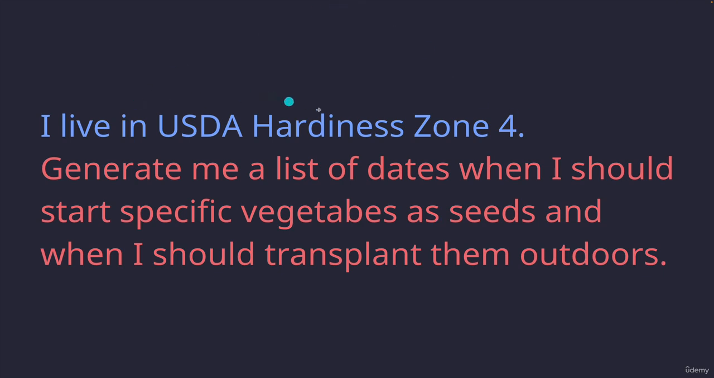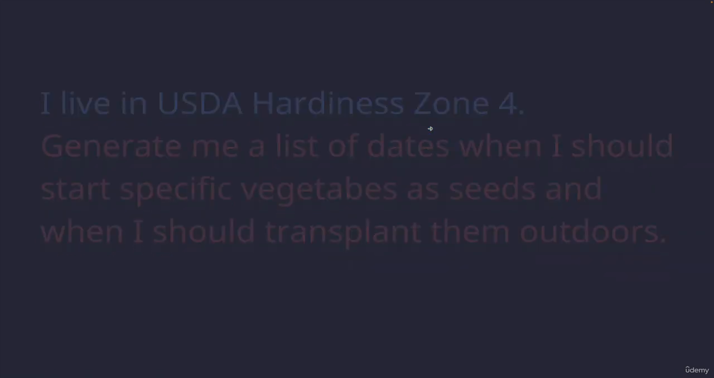I live in USDA hardiness zone 4. This is information about me, the user, right? And if you're not familiar with hardiness zones, as far as gardening and growing plants and fruits and vegetables, there's different zones in the US that are based on how much snow and frost and temperature and a whole bunch of stuff. Anyway, I live in zone 4. Generate me a list of dates when I should start specific vegetables as seeds and when I should transplant them outdoors. So we have the task, and then we had information up top about me this time.